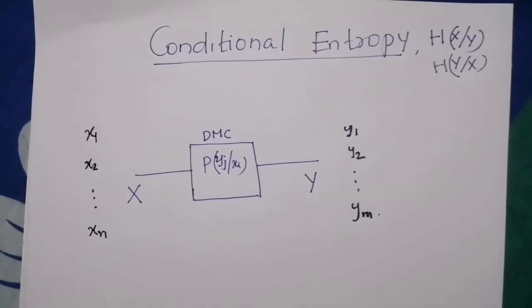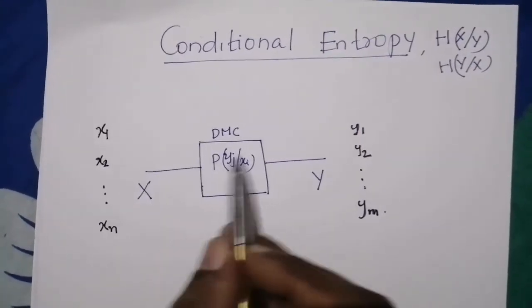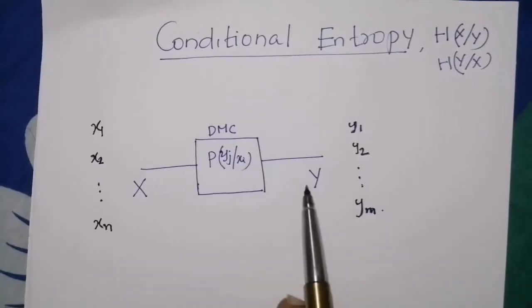Hello everyone, today we will discuss different types of entropies and their relations. First we will try to derive an expression for conditional entropy. For that, consider a discrete memoryless channel with the input symbol x and output symbol y.